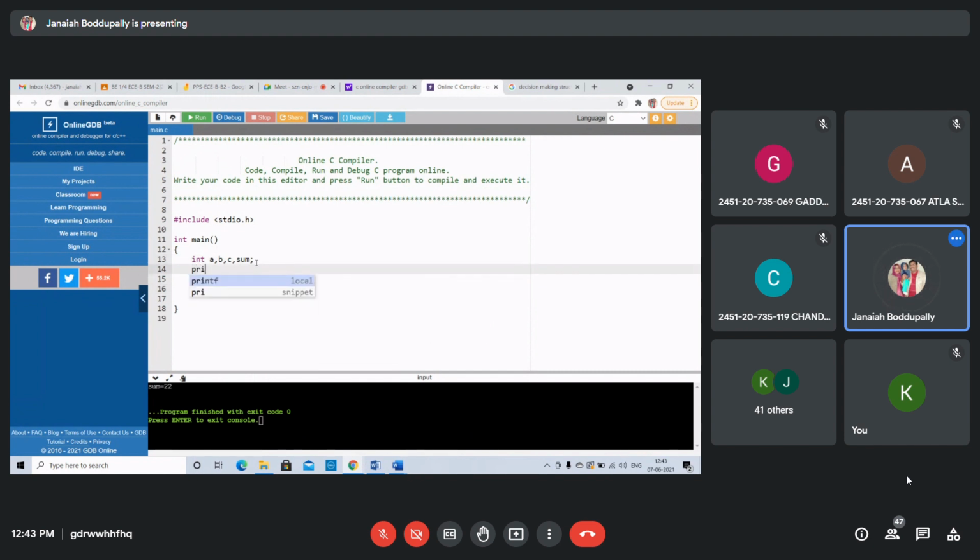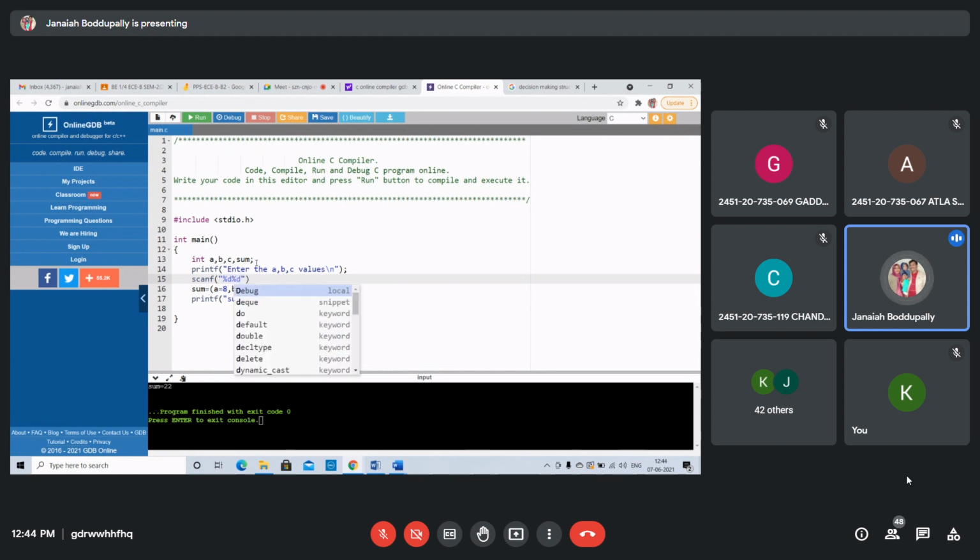Printf statement. Printf, enter the A, comma, B, comma, C values. You can enter from the keyboard. Scanf. Any doubt? Someone asked, what's the doubt? Three values we are taking, that's why take three percent d.